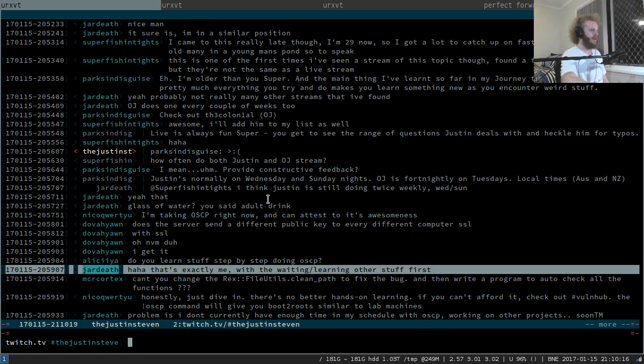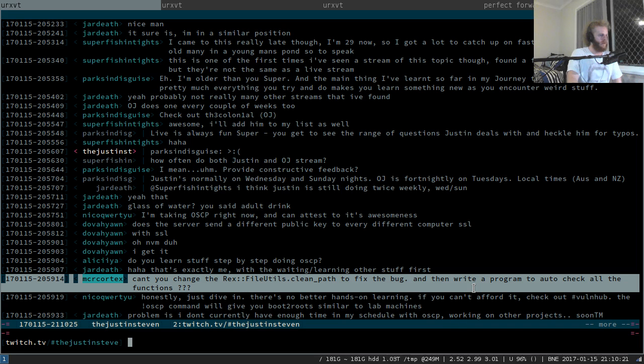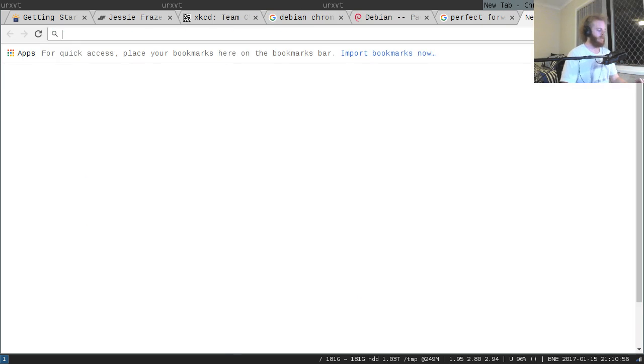Can't you change clean path to fix the bug and then write a program to auto-check all the functions? Probably. If you want to write the program to auto-check all the functions, I'll be super curious and super keen to see it. But I'm personally preferring to do grep and check. It's not so many that it's unrealistic to do it. And writing a program that would automatically and intelligently search for every single use of clean path and then decide whether it was doing it in a way that relied on the old bug is a hard problem to solve. It's kind of like there's an XKCD for everything.